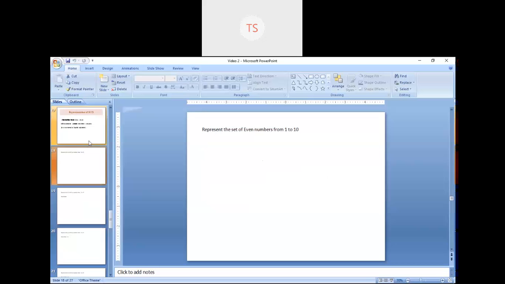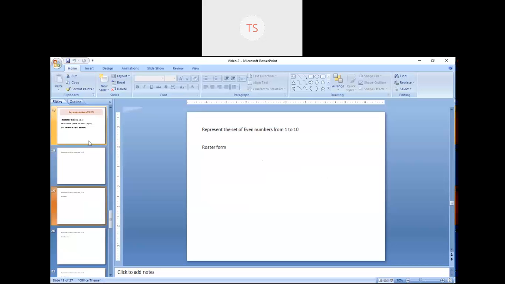Next is one example: to represent the set of even numbers from 1 to 10. Now, what are the even numbers from 1 to 10? 2, 4, 6, 8. So, in roster form, I'll represent the members.